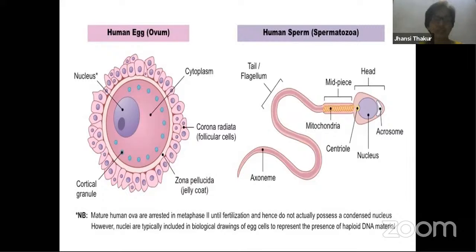So dear students, I'm sure that you could have already recognized these two diagrams over here. Yes, this represents the ovum, ova, the female sex gamete, and this is a sperm, right? In multicellular organisms where sexual reproduction takes place, the union of these two gametes, the process called fusion or fertilization, produces a zygote.